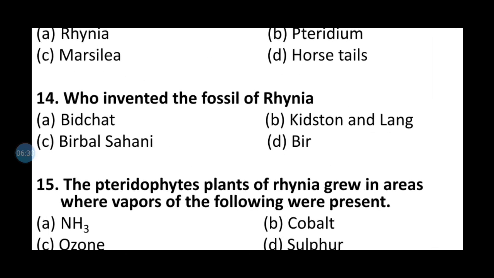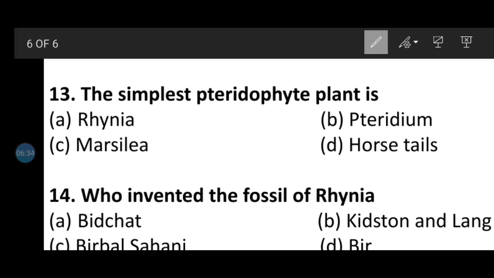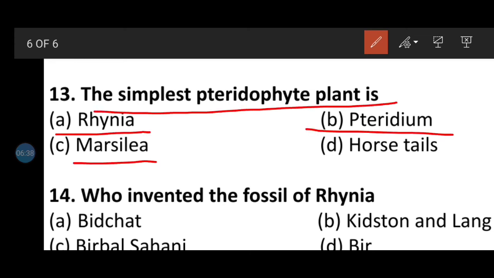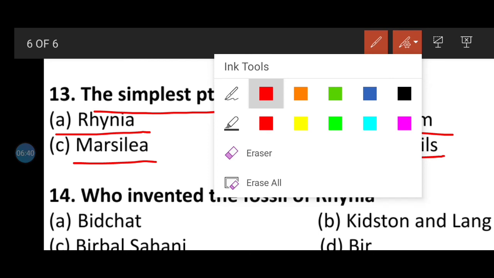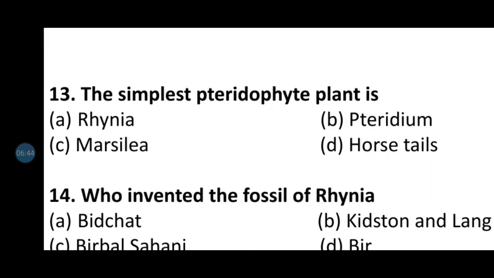Question number 13. The simplest pteridophyte plant is? Option A Rhynia, B Pteridium, C Marsilea, D horsetail. Here the correct answer will be Rhynia, which is the simplest pteridophyte.